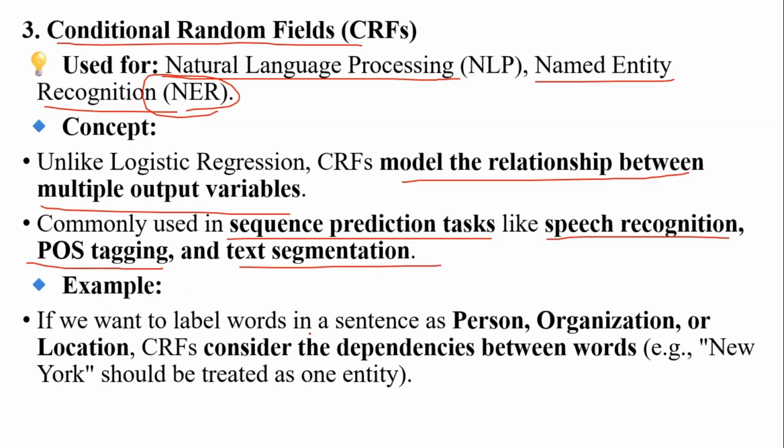If you want to label words as persons or organizations, we will be using the CRF for considering the dependency between the words. For example, New York should be treated as one entity, right? So this is New York, and it should be treated as one entity.